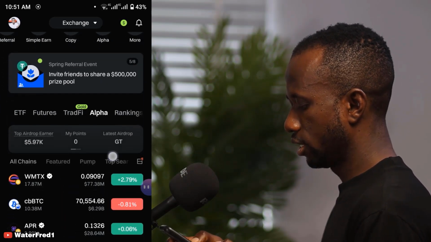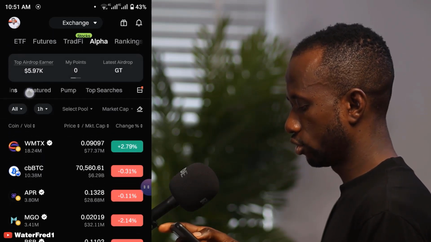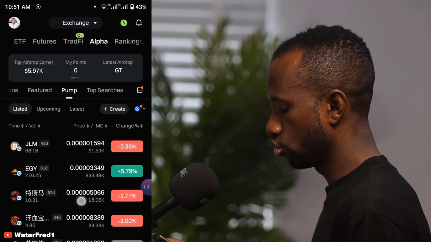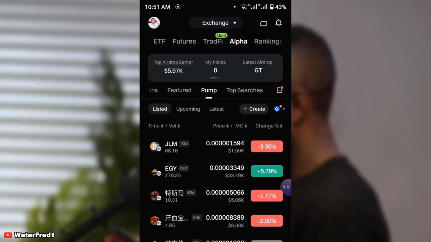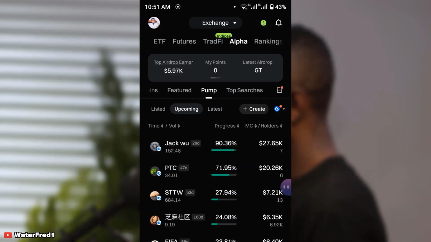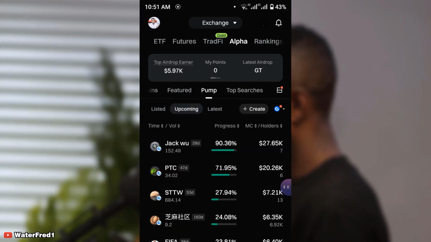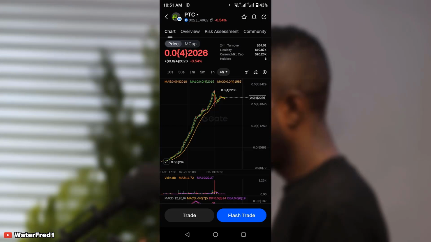You will see a lot of things. When you scroll up, look at All Chains right here, look at Futures, look at Pump. When you click on Pump, you're going to see a lot of tokens. From there you can click here and you see what's upcoming. These are upcoming tokens. You can as well see Latest. Now let us make an example with one of them.